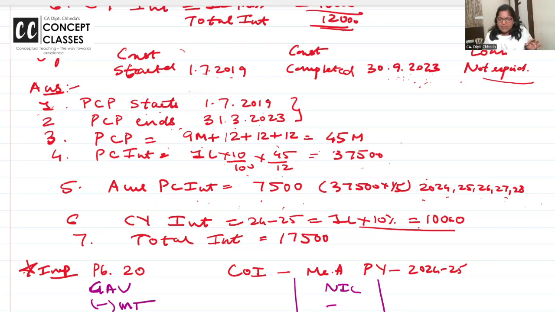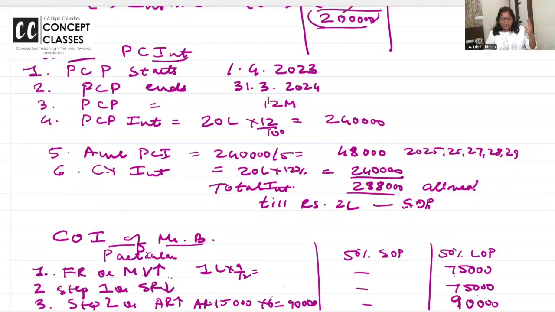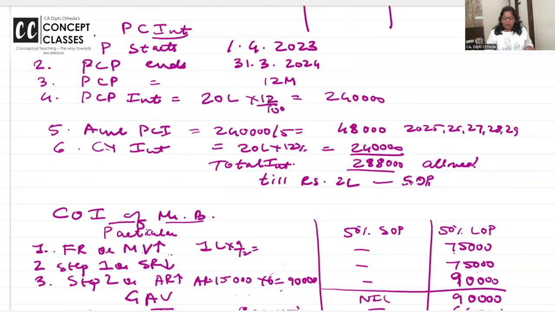And very important, in case of self-occupied property, current year's interest and pre-construction interest put together, the upper limit is 2 lakh. See, every time I'm following the same steps. Step 1, pre-construction period starts. Step 2, pre-construction period ends. Writing this is time consuming, ma'am, but it becomes very quick. Pre-construction, you are allowed to write PCP, it's your working note.